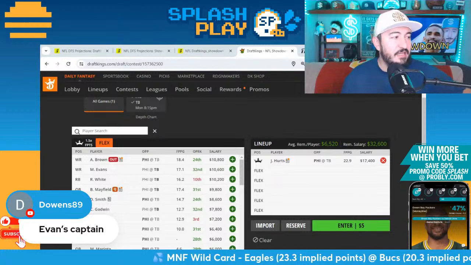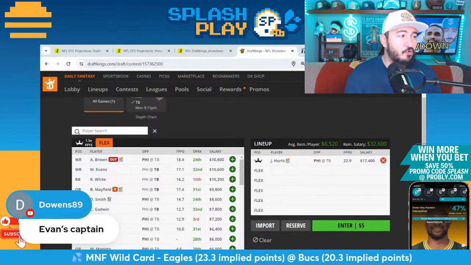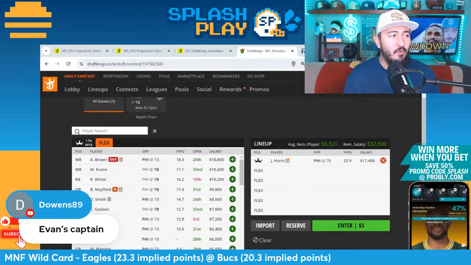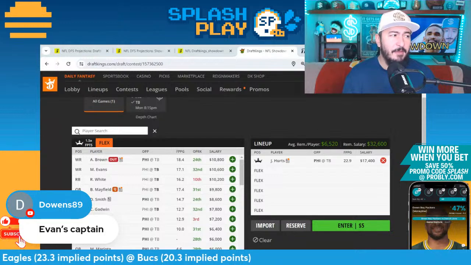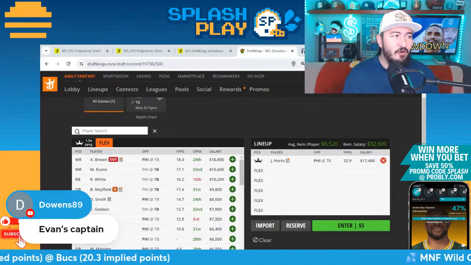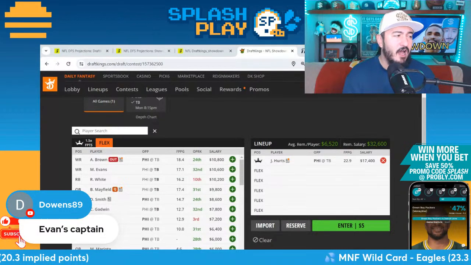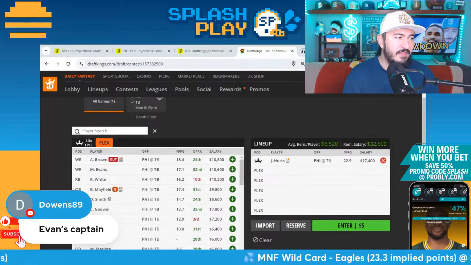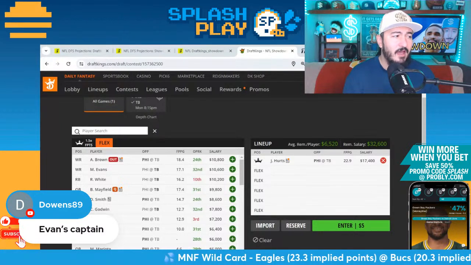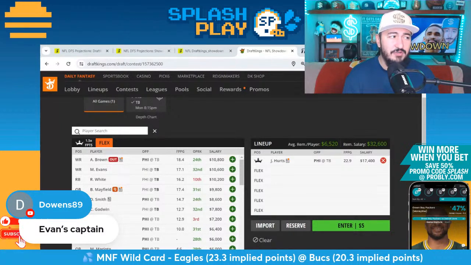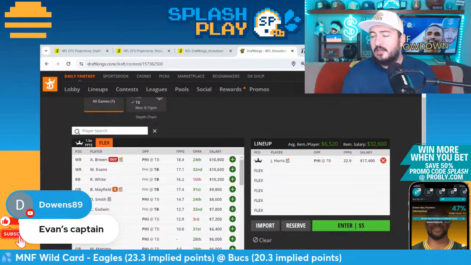Evans, of course, is facing the Eagles, who have not been good out wide for large portions of the year, giving up a 30% target rate out wide, negative 0.05 EPA. A little bit less egregious, but the slot targets have been really where they got beaten a lot. This is actually Tampa Bay's defense. Tampa Bay has been beaten a lot out of the slot. So Devonta Smith and Dallas Goedert, I think, are two guys in pretty good spots tonight.